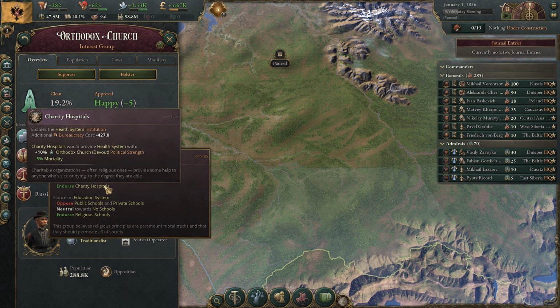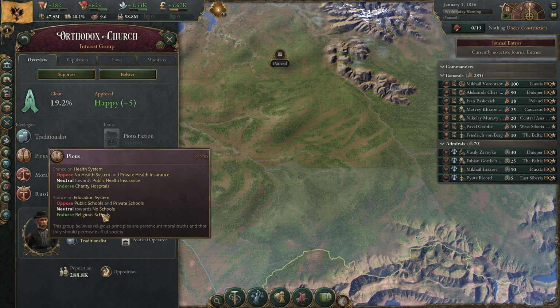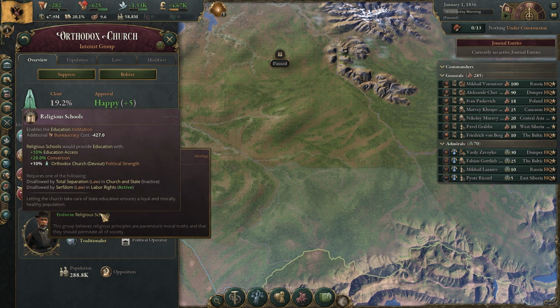Here, if you can get charity hospitals early, it's okay. We got to remember, though, every level that you do increase this is going to give another plus 10% to the political strength of your religious group, so you need to be careful there. But the minus 5% mortality rate and just having any healthcare early is nice, right, because it's just less deaths and more population. The same thing for religious schools. If you want to get your education access early and you can't do private or public, it's okay to do.